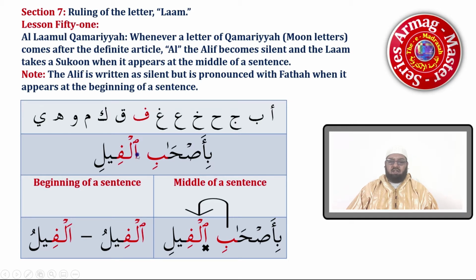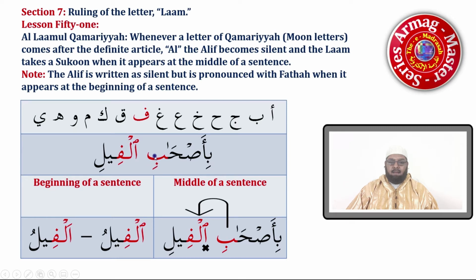What we have to do when we see this rule is use the letter with the vowel here, ba with kasra is Bi, and jump over the alif and go straight onto the lam. So this will be bil.